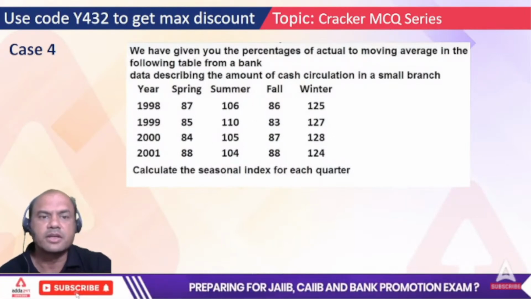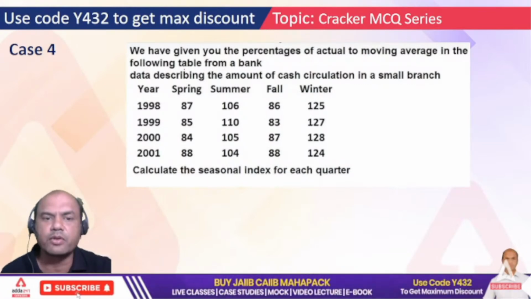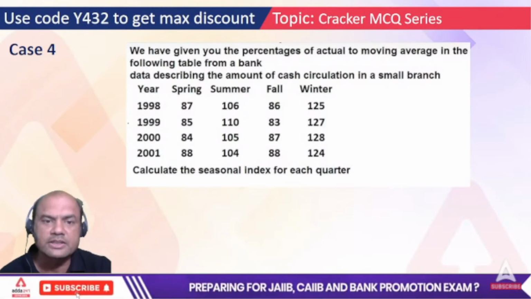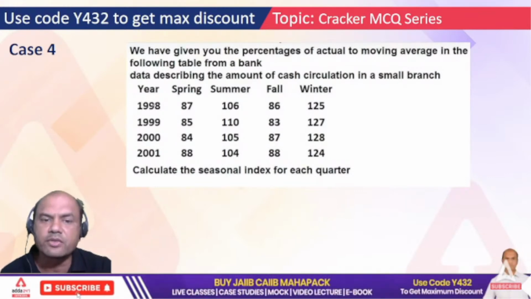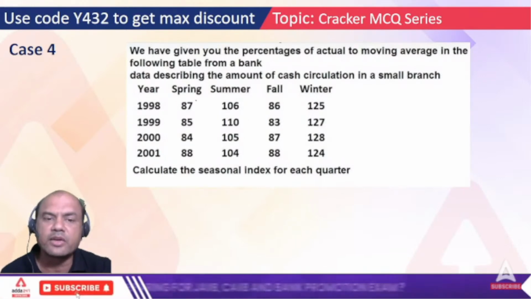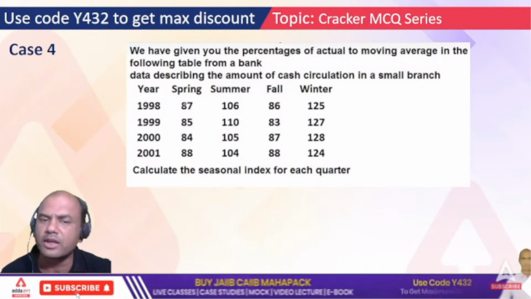See here, we have given you the percentage of the actual to moving average in the following table from the bank. This bank data describes the cash circulation, over 4 years, and in each year 4 seasons. In spring 1998 it was 87. The units might be 87,000, lakh, crore, anything it can be.